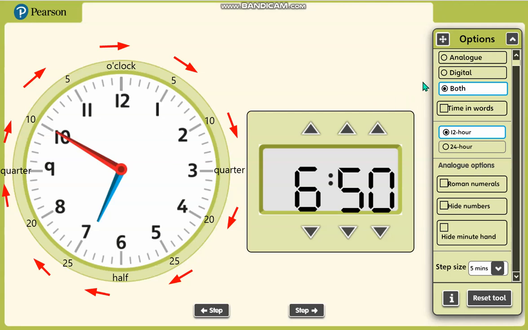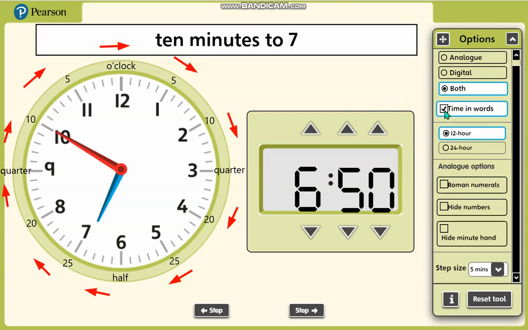Okay, let's take a look at this time in words. Now what time is it? It says 6:50 on the digital time, and on the analog time, in words, it's 10 minutes to 7. So remember, 10 minutes, if you can see this one, to 7 o'clock. Now look at the rotation of these arrows. These arrows are indicating the clockwise rotation.